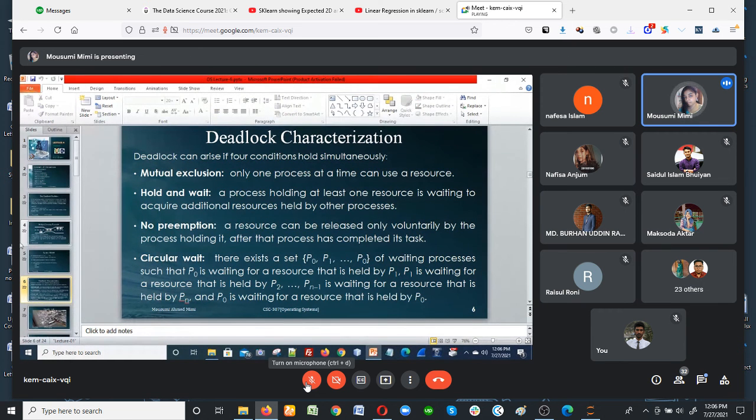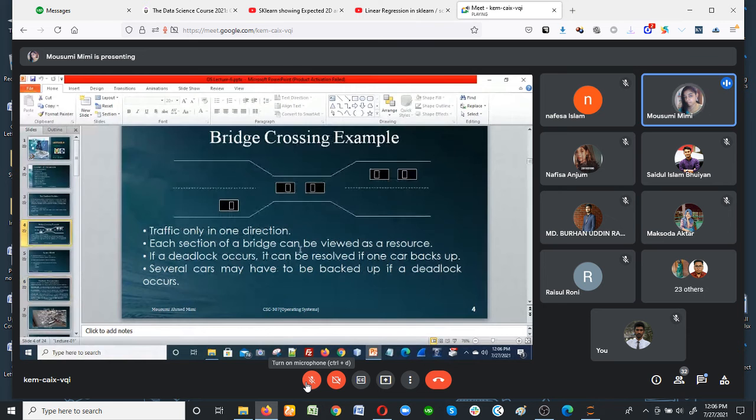Mutual exclusion means that in this picture, if both of the cars disagree to move backward, or none of them agrees to move backward, at that point of time nobody can go back through this narrow road. So a deadlock occurs, and all of them are in the waiting state.